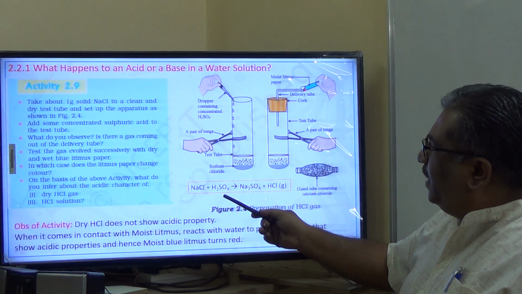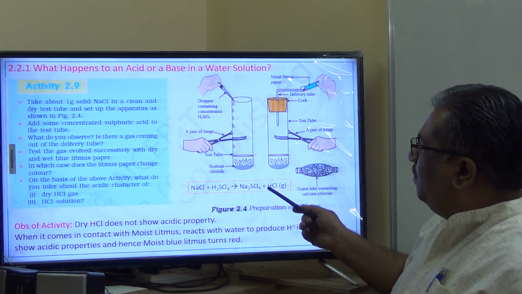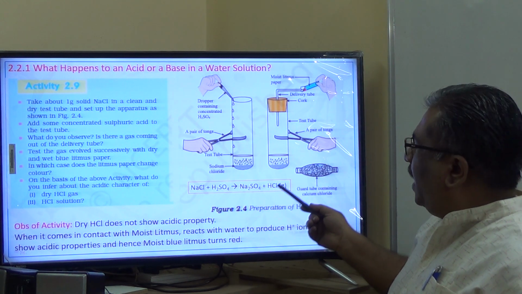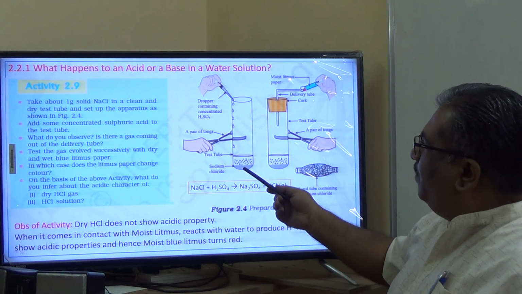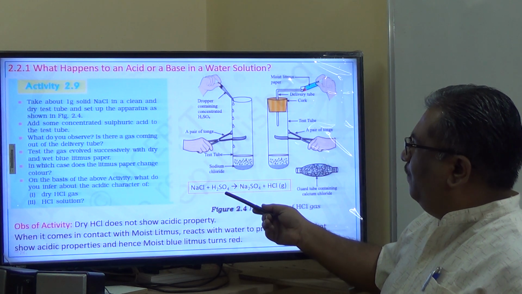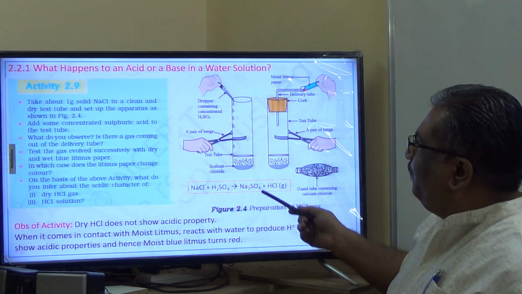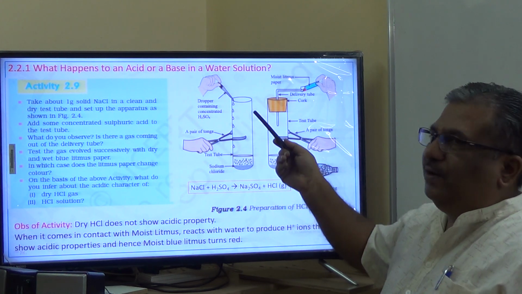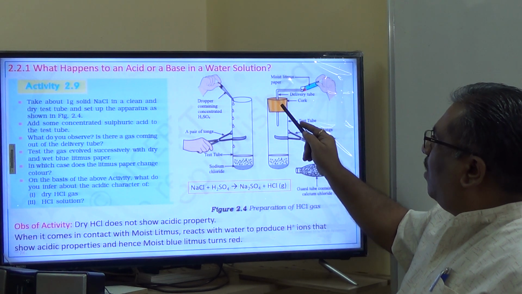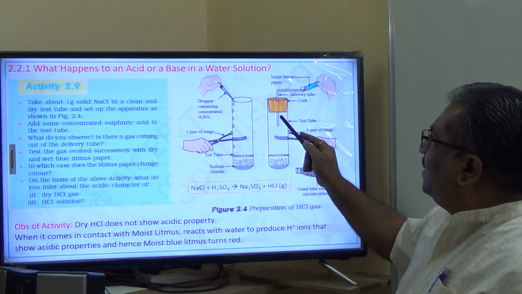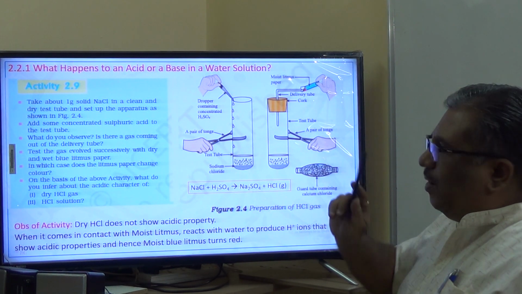Sodium chloride plus sulfuric acid gives you sodium sulfate plus hydrogen chloride. Here hydrogen chloride is a gas. Are you able to understand? The reaction between sodium chloride and sulfuric acid gives you sodium sulfate and hydrogen chloride gas. Here you can find the evolution of the hydrogen chloride gas. The cork is fitted and the hydrogen chloride gas is evolved, and it is coming out of the delivery tube.